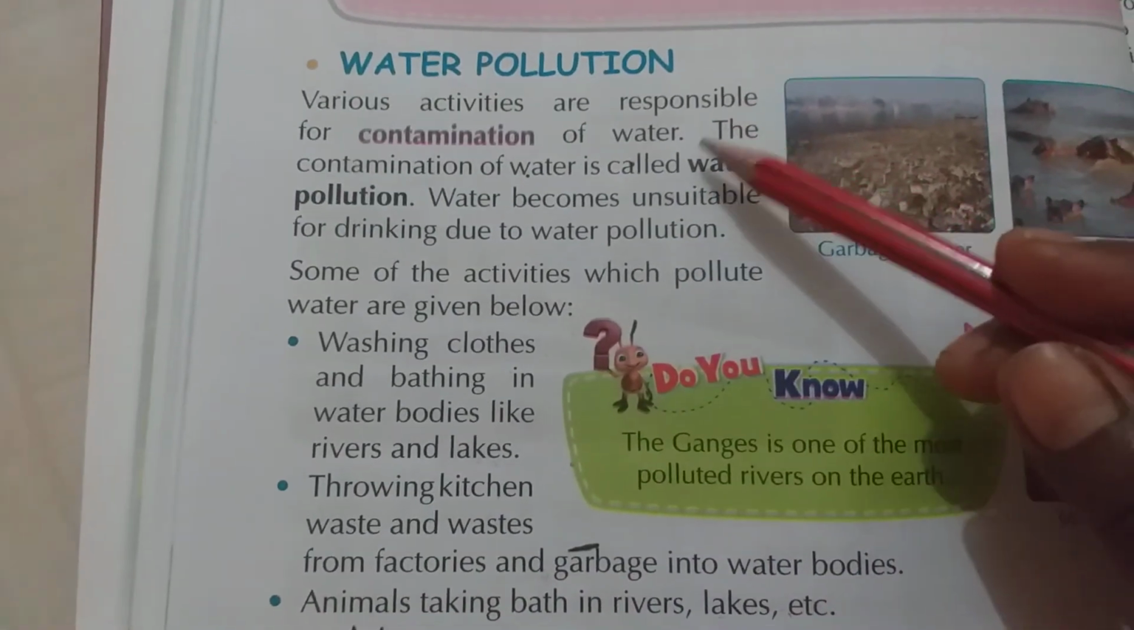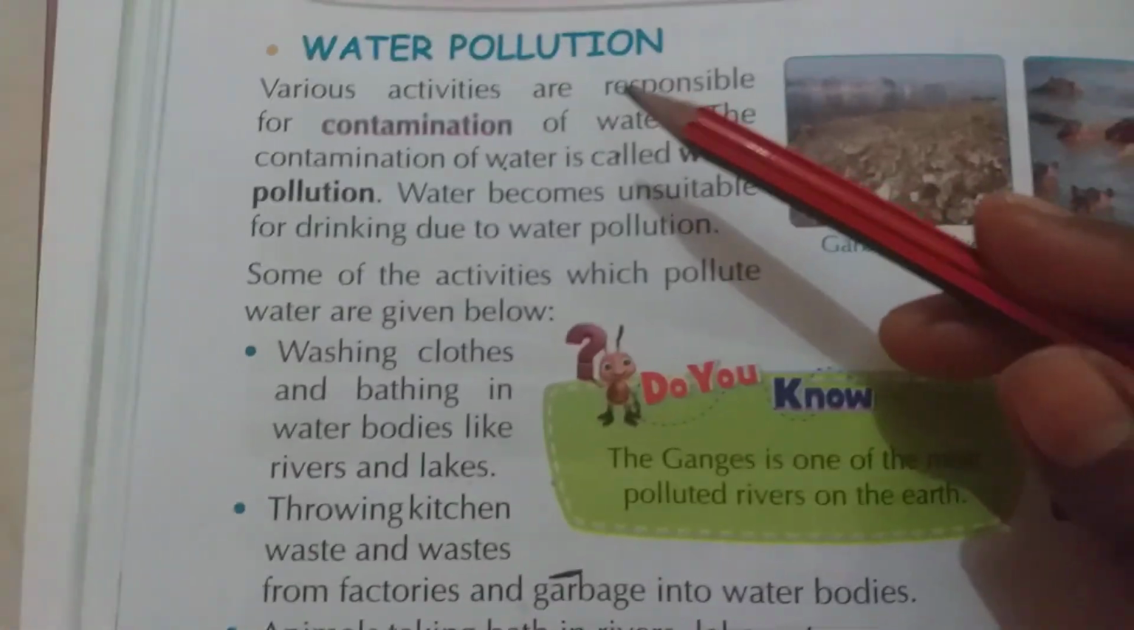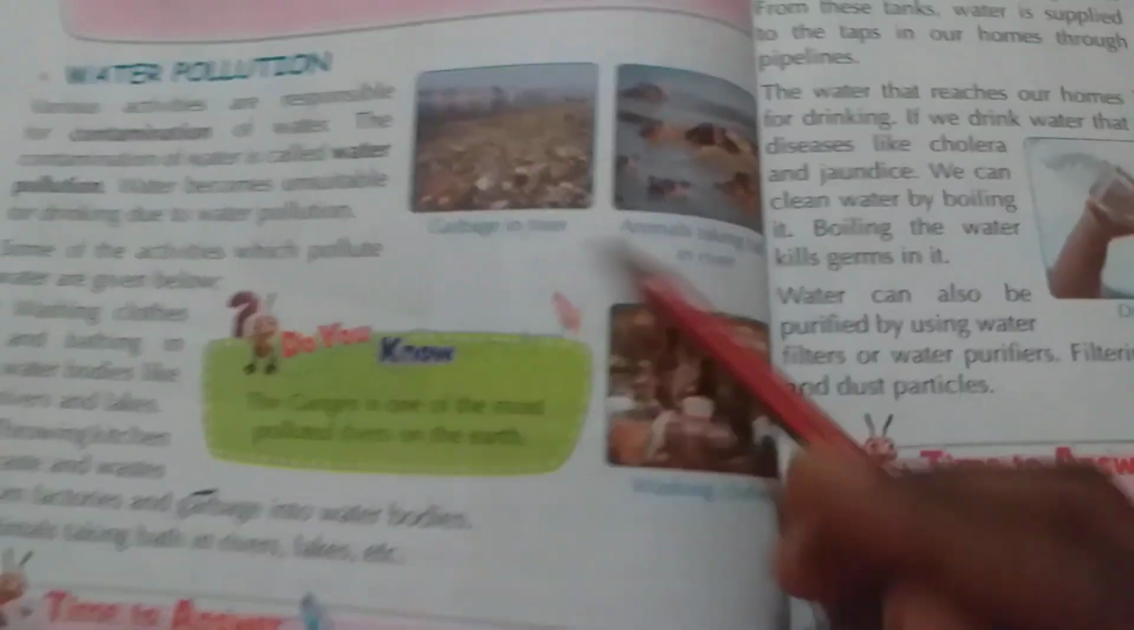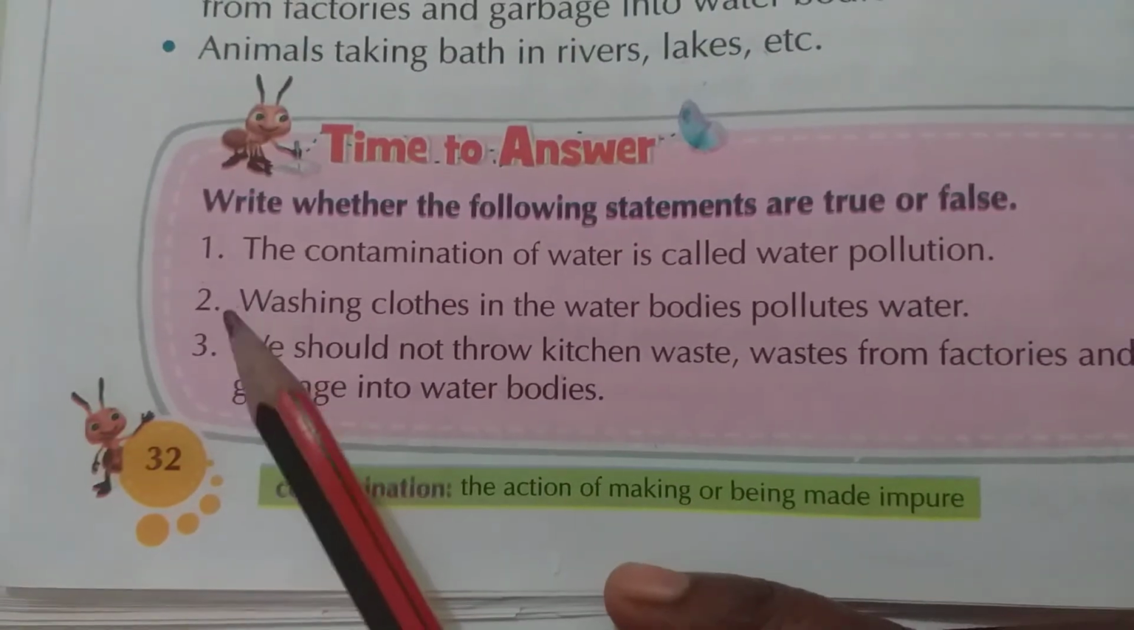So today we learn about the water cycle, and second we learn about water pollution. You can see one book activity in your book class.